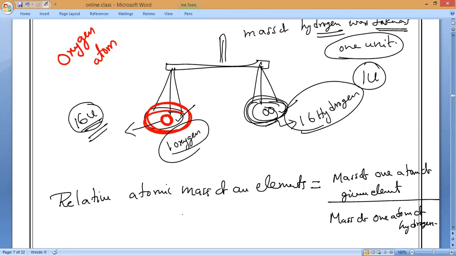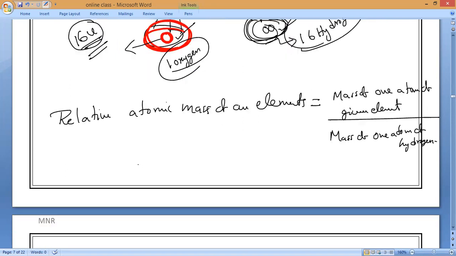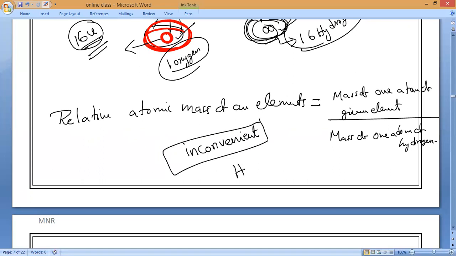But later hydrogen was not considered convenient because of its isotopes. I will teach you what isotopes are later. So just remember that at the initial stage hydrogen was used for relative atomic mass, but later it was found not convenient to take hydrogen as the reference.